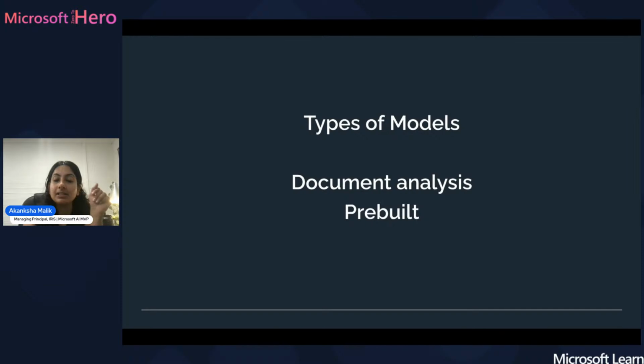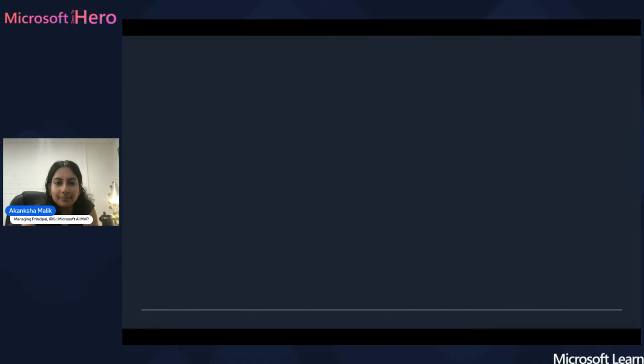There's going to be some pre-built models. So these are the kind of things of, hey, we see these kind of documents come up quite often, and Microsoft has gone through and basically pre-analyzed and processed them for you. So you don't need to train your own model, it's ready to go. And then there's the custom model. So when you've got an invoice that's very specific to your business, you can basically train it up onto that invoice. So it knows the layout, it knows what you want, and then you're good to go from there.